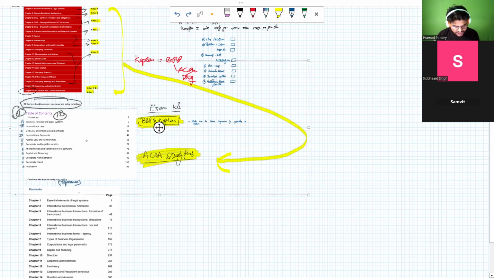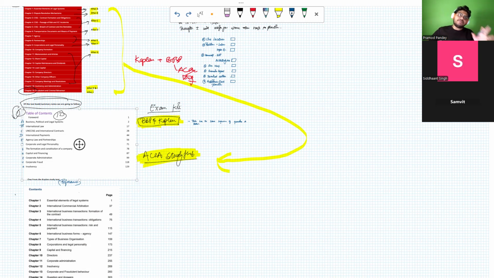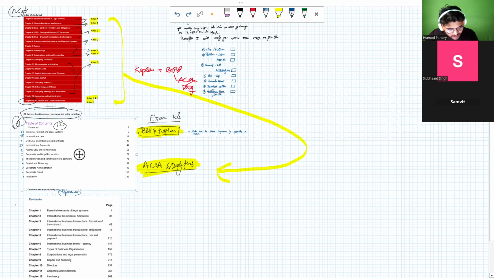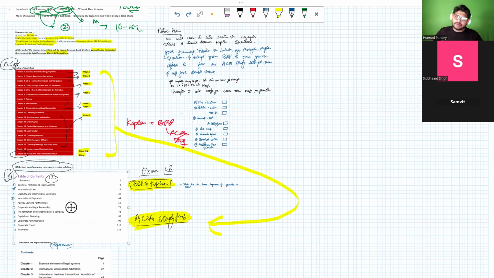After going through each chapter, I will have some questions from the Kaplan. So you will be revising from this book and then attempt the same questions that we have done in the class for the Kaplan, and move toward the BPP. And then you will move toward the question practice from the ACC Stadium. Okay.